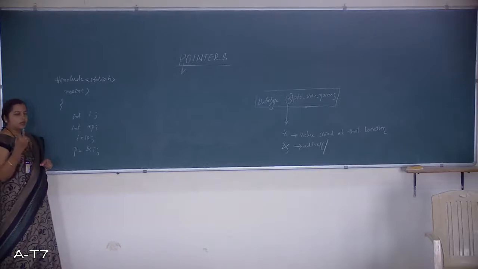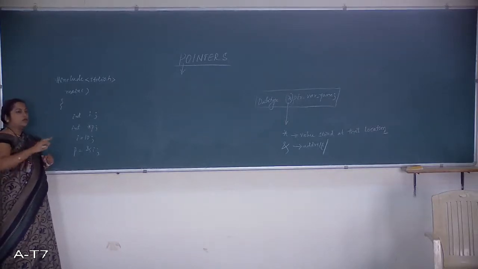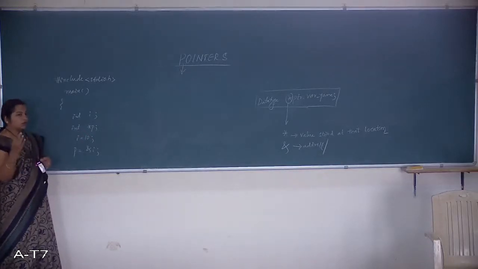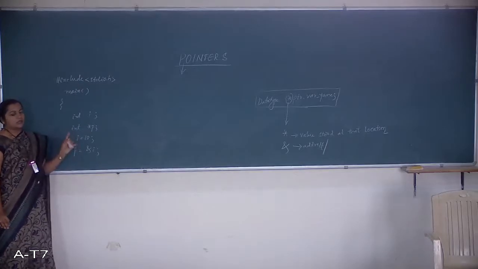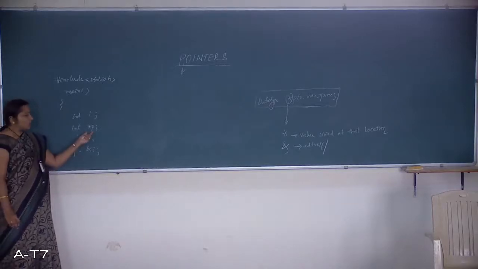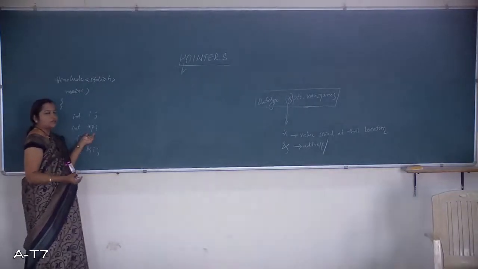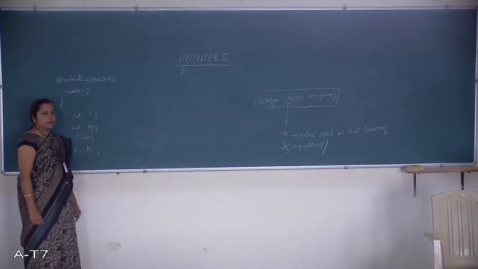An integer pointer will be holding only the address of an integer variable. What I mean to say here is that the pointer variable will not be holding the address of a structure variable, or a string variable, or a character variable. Both the data variable and the pointer variable should be of the same type, since it is a pointer to a particular type of location. It points to a specific type of location. What kind of location is it holding? The address of an integer. Hence this is called a typed pointer variable.